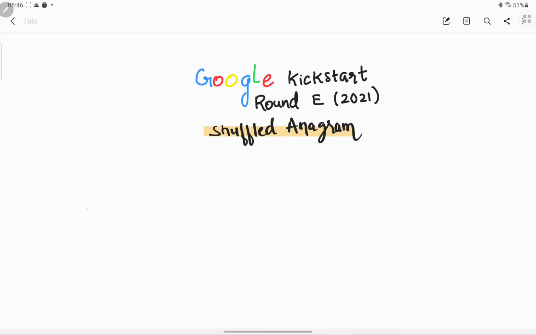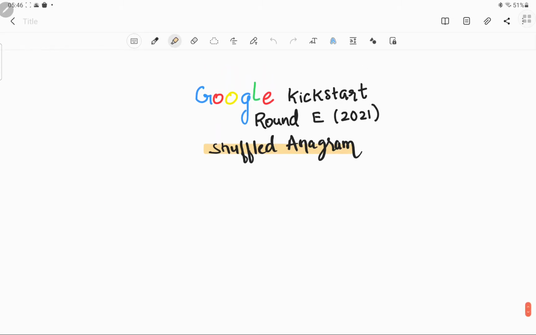So given any string S, suppose S is start, so anagram would be a string containing these letters START in different order, but the number of occurrence of all letters should be same.